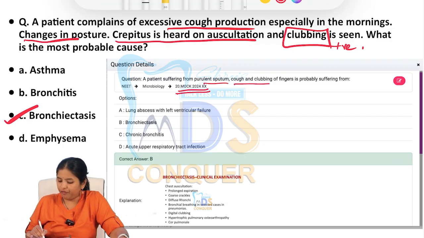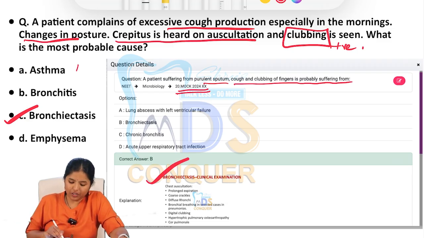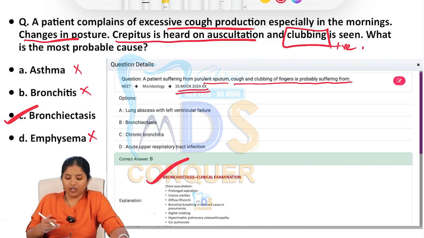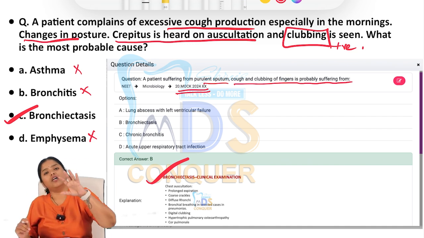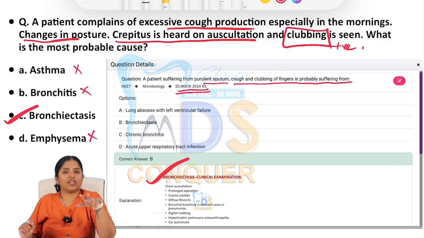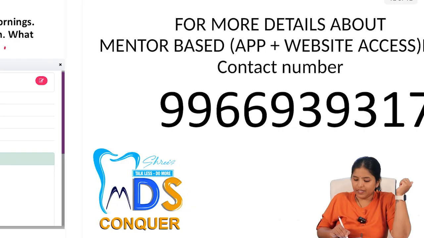Purulent sputum, cough, and clubbing of fingers is probably bronchiectasis. The others do not have clubbing, so clearly you can eliminate even if you do not know. If you know where all clubbing is present, the respiratory as well as the cardiac conditions, you can automatically come to the diagnosis of bronchiectasis. That was the end of part 6.